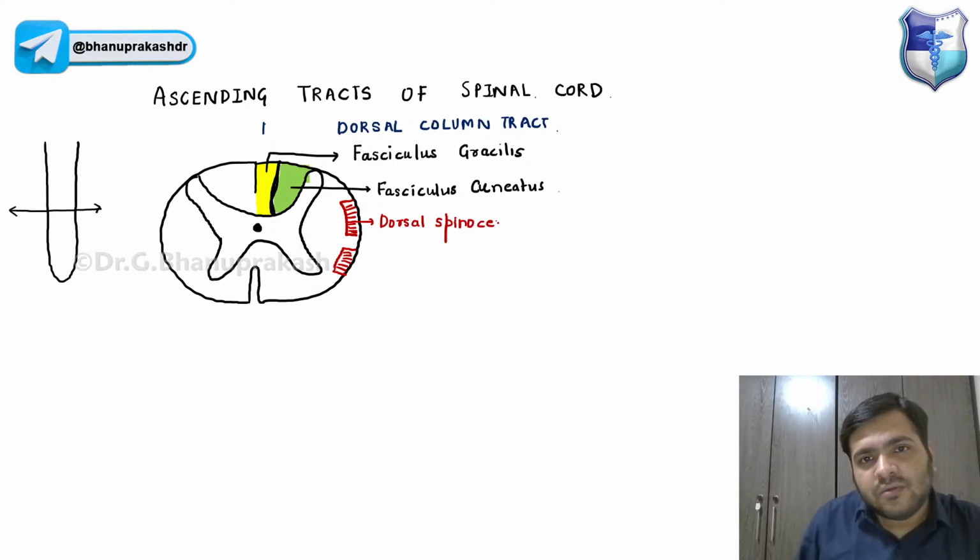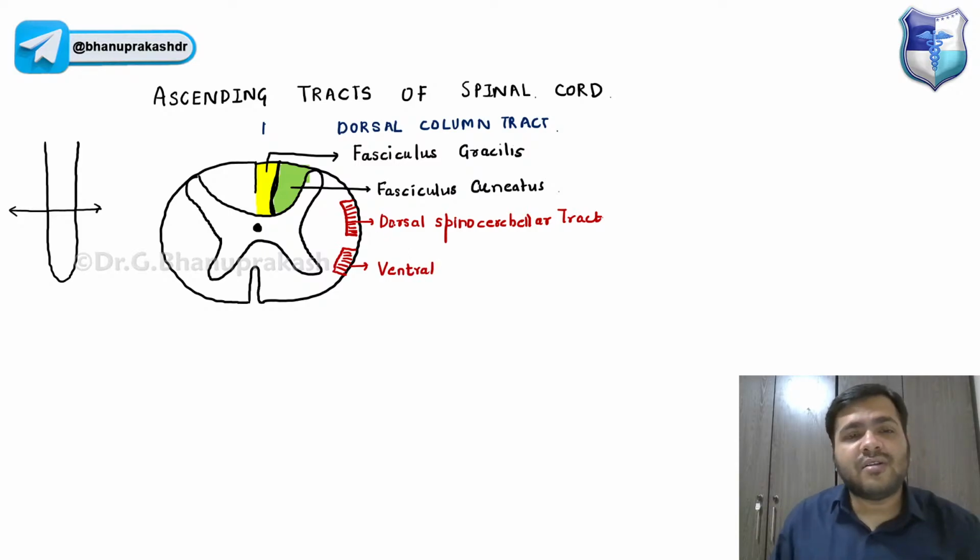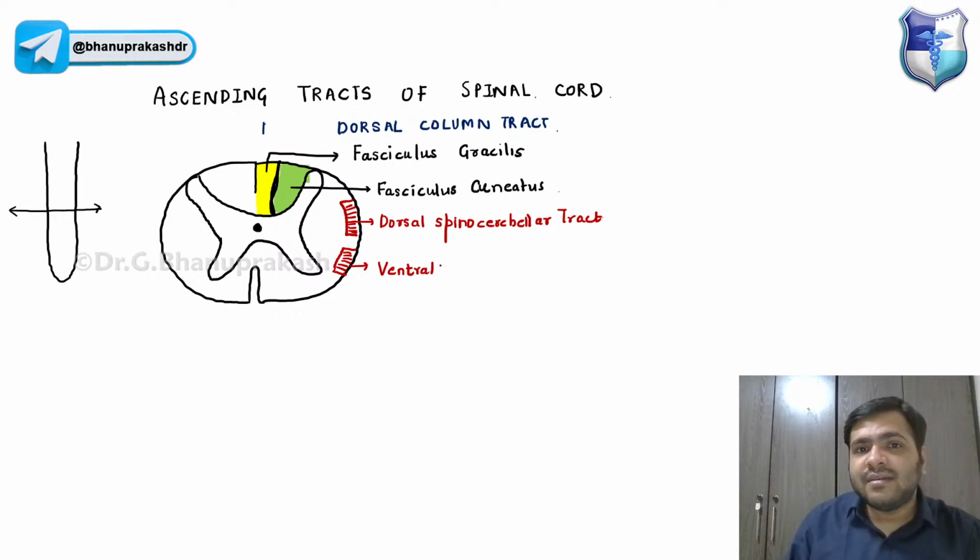Dorsal spinocerebellar tract, and the other one, located a little bit anteriorly, is called ventral. Ventral means anterior, dorsal means posterior, just based on the location we are classifying it. So it is called the ventral spinocerebellar tract.